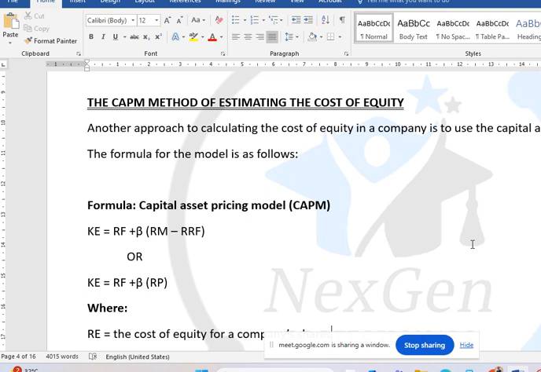Now, let's quickly move on to the capital asset pricing model. Another method of calculating cost of equity is the capital asset pricing model. Don't forget that I said it's divided into two: the dividend valuation as well as the capital asset pricing model. The capital asset pricing model is used to determine the minimum required return that investors are expecting from their investment, either dividend or capital appreciation. The KE, which is the cost of equity, is a cost to the firm. It is a return to the equity holder.